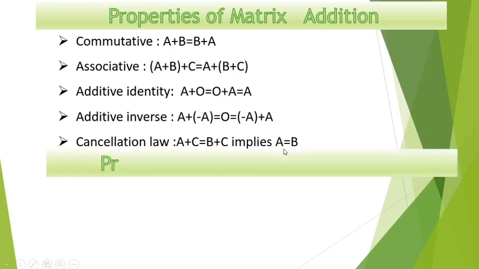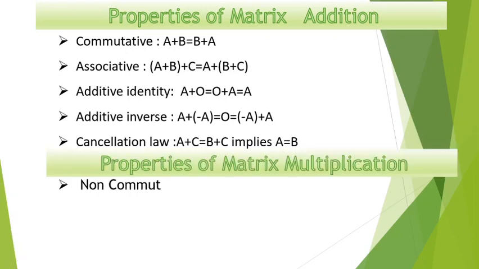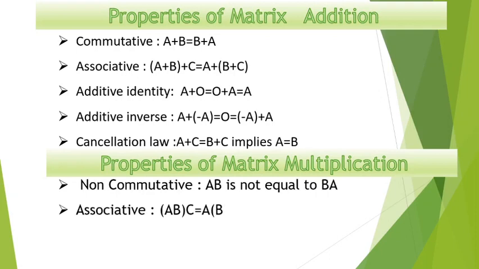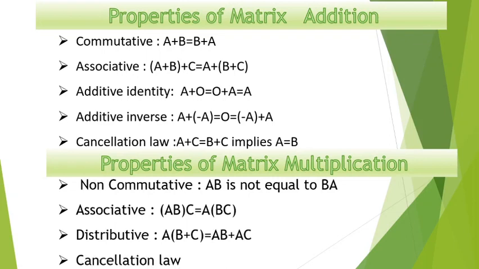A similar type of result we have for matrix multiplication also. The only thing is that matrix multiplication is not commutative. It means AB will not be equal to BA, right? Whereas all other properties hold good. Here we have an extra property, that is the distributive property: A into B plus C is the same as AB plus AC. The cancellation law is also true.